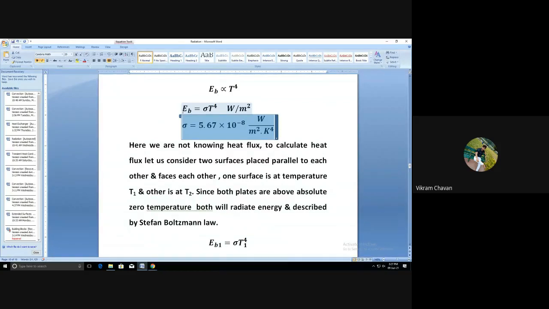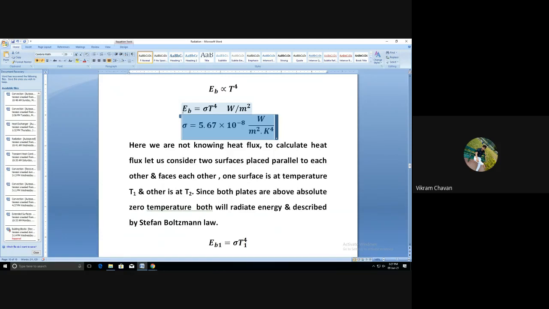Now, if you want to calculate this heat flux for two bodies, the net exchange of heat flux, you can consider that the two bodies are parallel to each other, with the radiating faces facing each other.